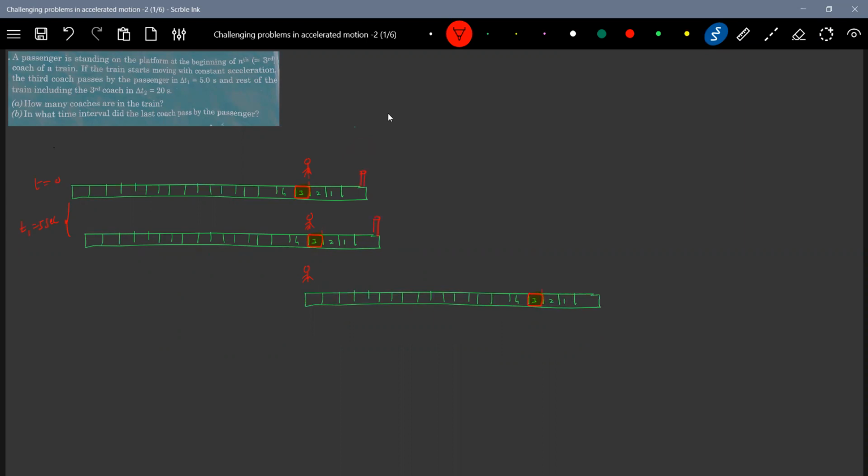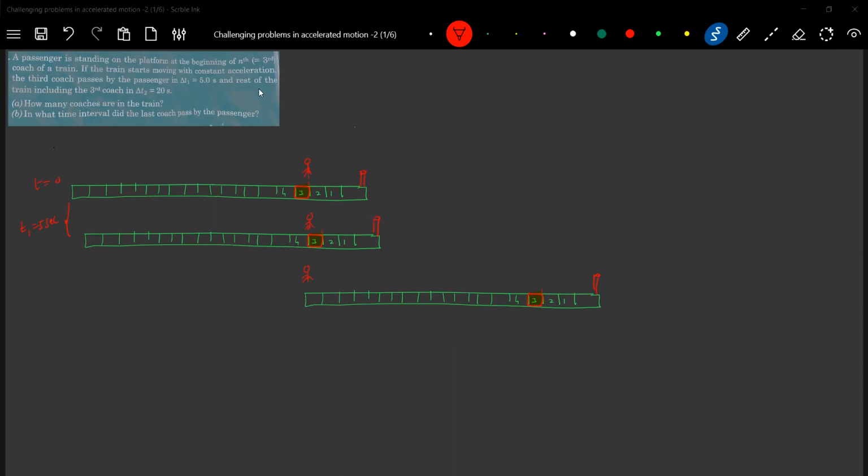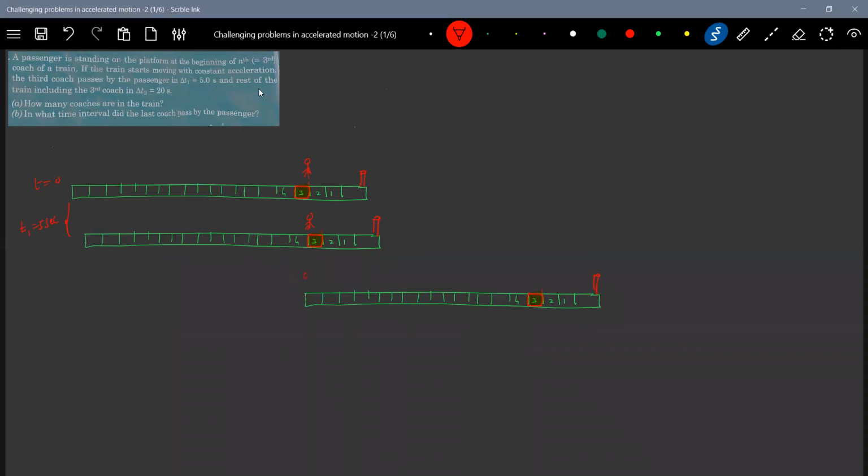Through the diagram, I am trying to explain this. This is the last bogie. In what time interval did the last coach pass by the passenger?